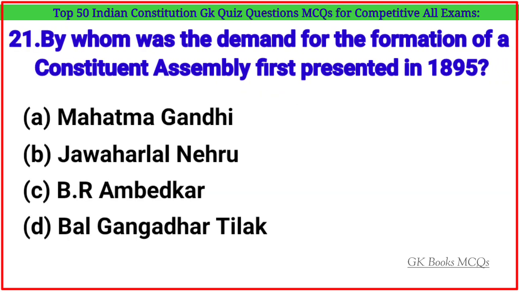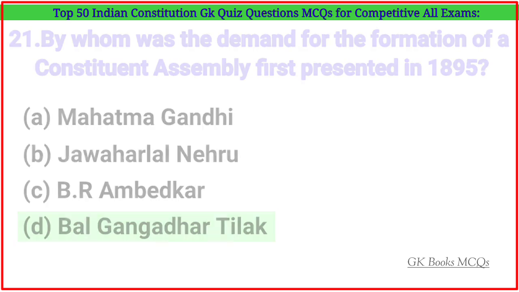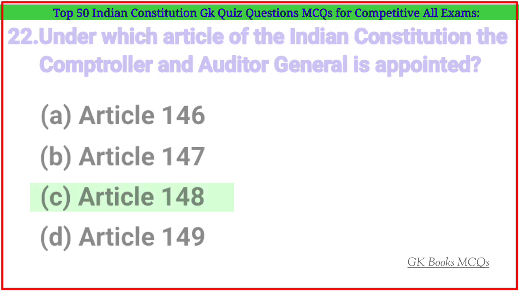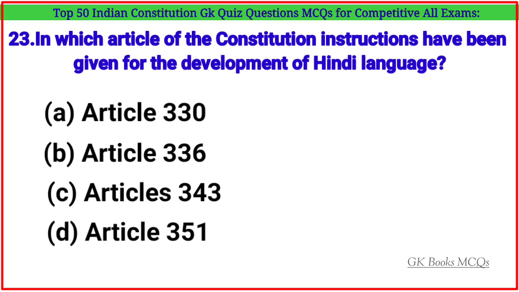By whom was the demand for the formation of a constituent assembly first presented in 1895? Correct answer is option D. Bal Gangadhar Tilak. Question number 22. Under which article of the Indian Constitution is the Comptroller and Auditor General appointed? Correct answer is option C. Article 148. Question number 23.